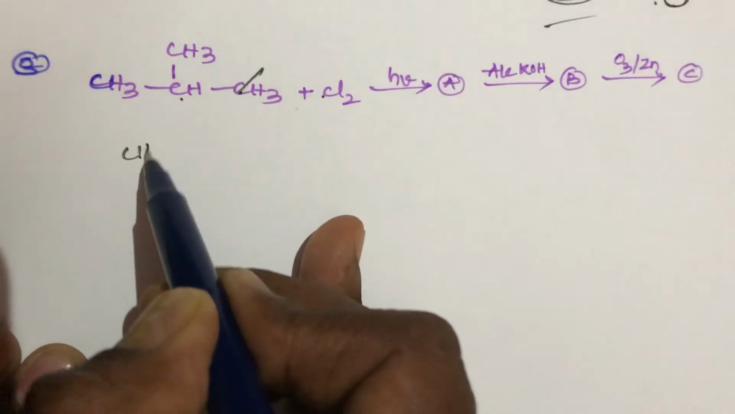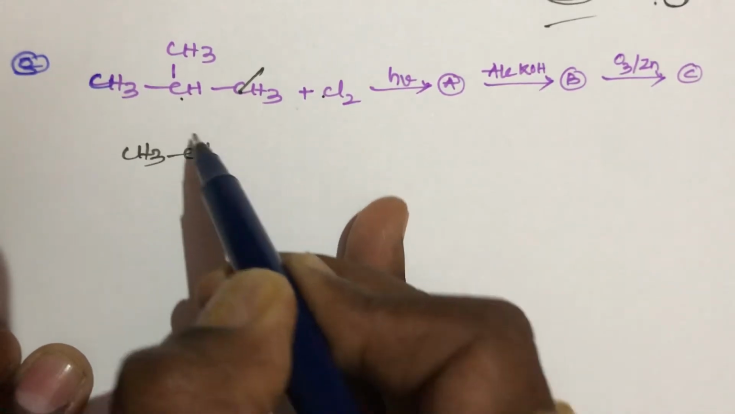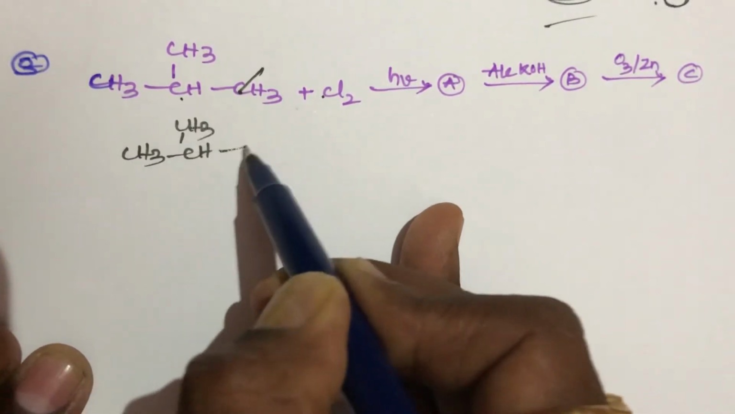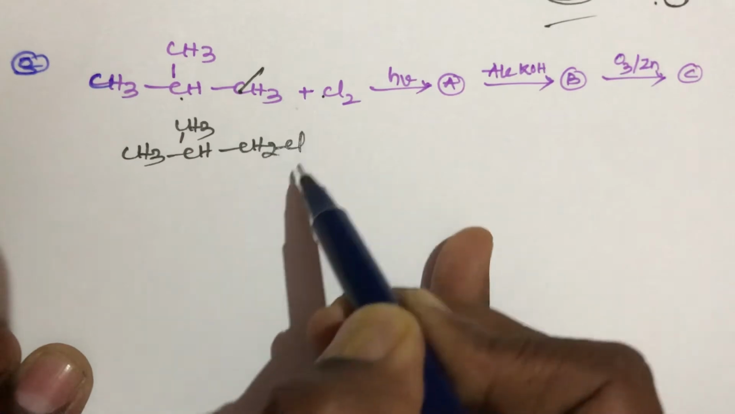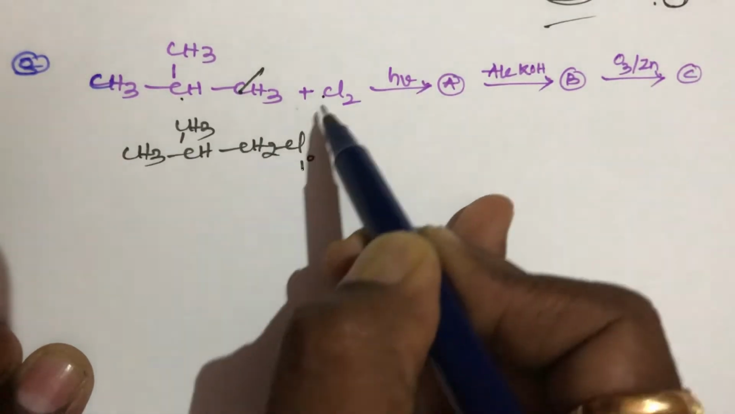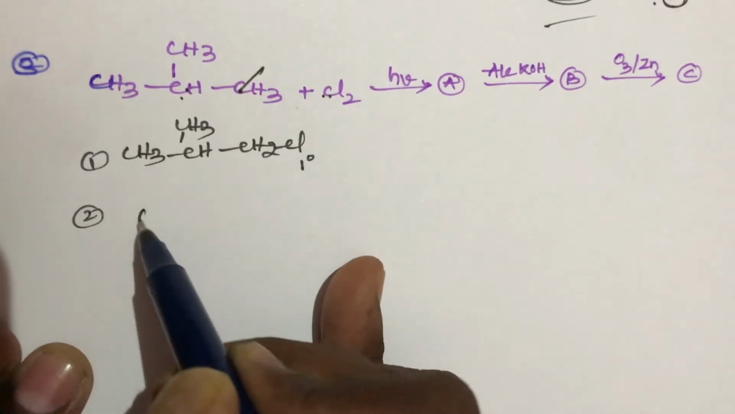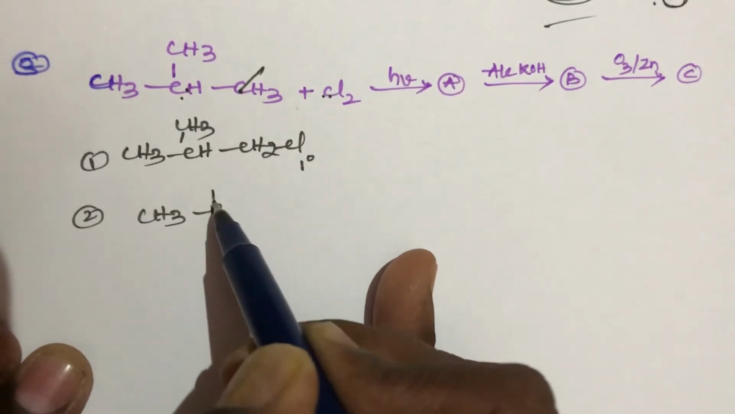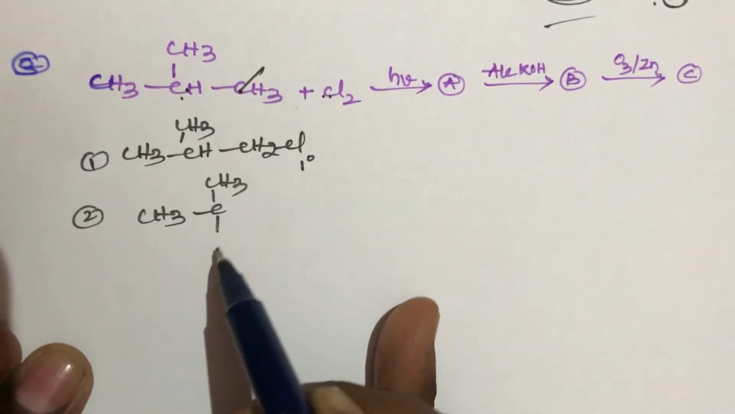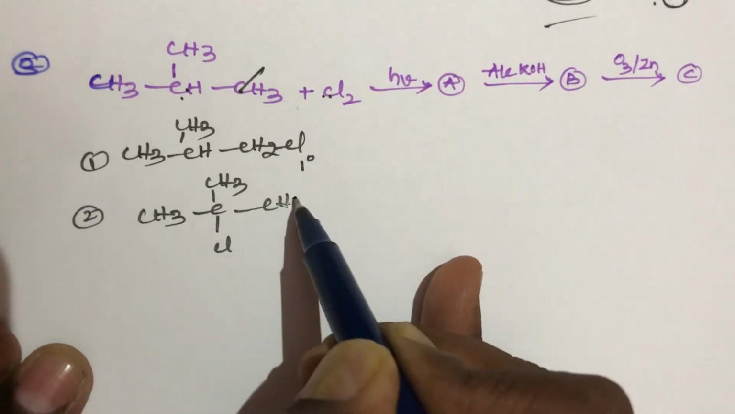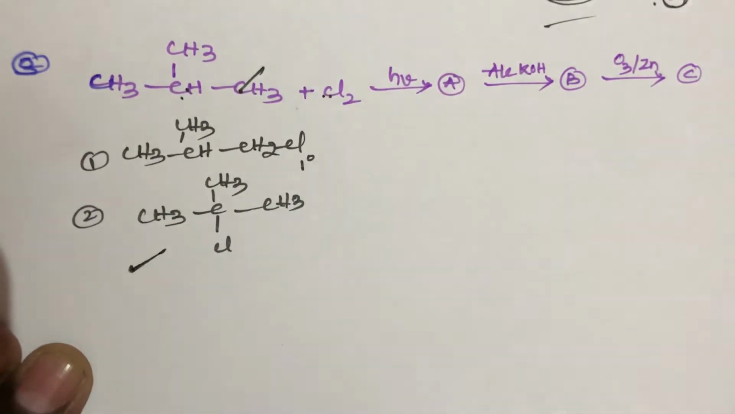So we get CH3 CH3 CH CH2Cl. This is one product, a primary alkyl halide. The chlorine also attacks this position. This is the first product and this is the second product, CH3 C(CH3)Cl CH3. This is the second product. The second product is the major product, so we consider the major product only.